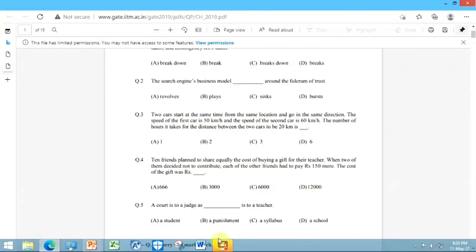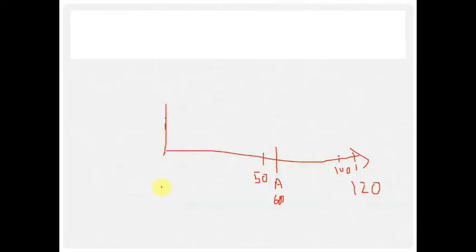Okay, so let me show how to solve this. Let x be the cost of the gift. After removal of two friends and before removing them, the cost remains the same.